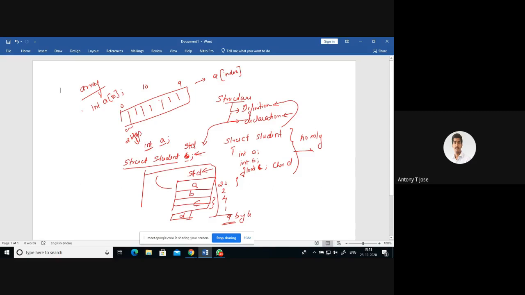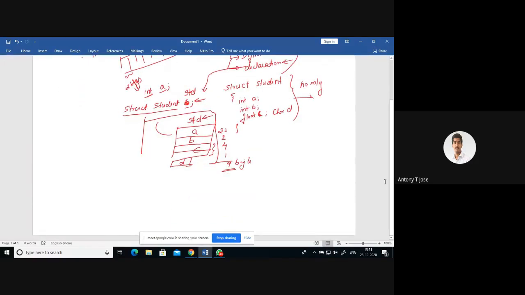Okay. Now, how to access the member elements? How to access the member elements of a student structure? So std is the name of the variable, right? If I am writing a statement, let there be an integer. If I am writing int num, okay, num is an integer variable, right? So to display the value of num, what I will be writing is